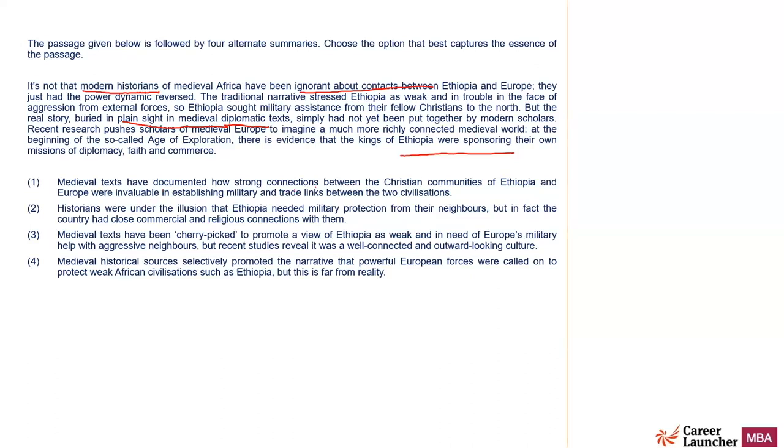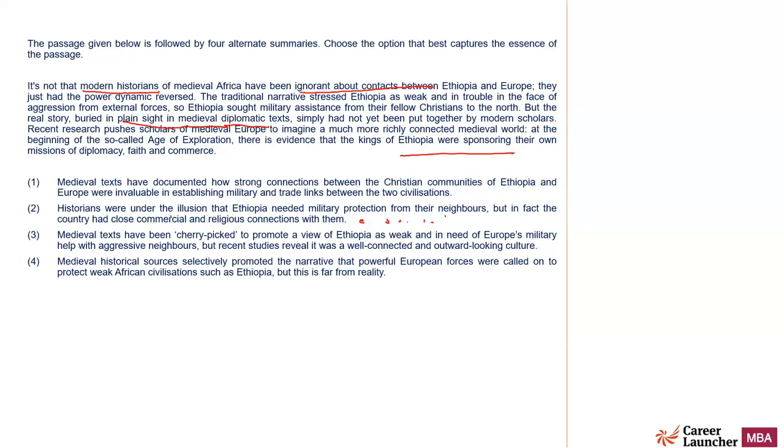Medieval texts have documented how a strong connection between the Christian communities of Ethiopia and Europe was invaluable in establishing military and trade links between the two civilizations. Historians were under the illusion that Ethiopia needed military protection from their neighbor, but in fact, the country had close commercial and religious connections with them. It looks like a very, very tempting option.